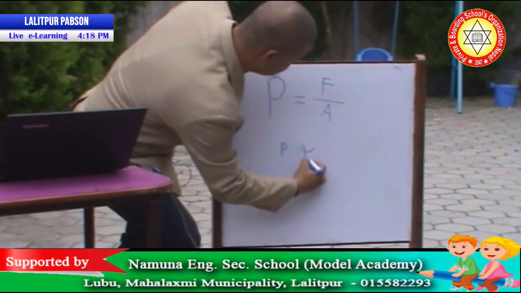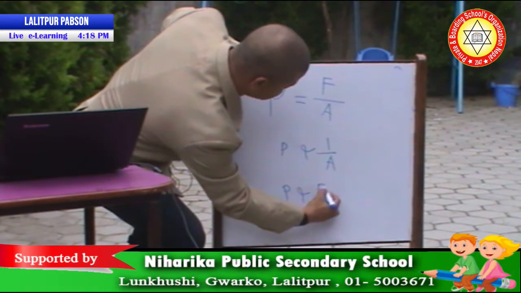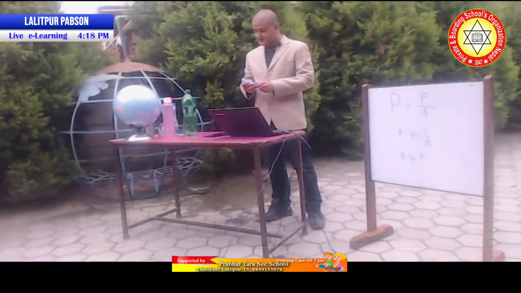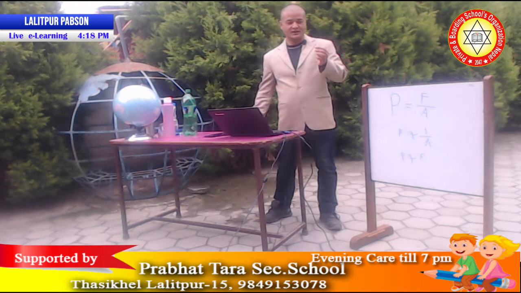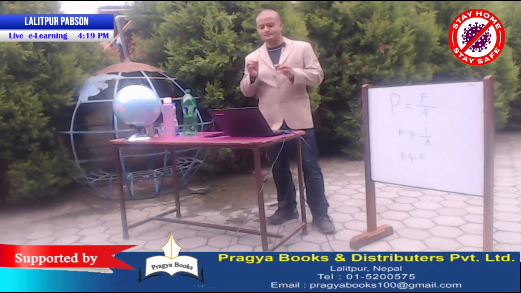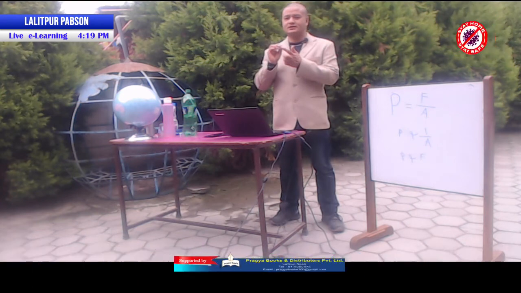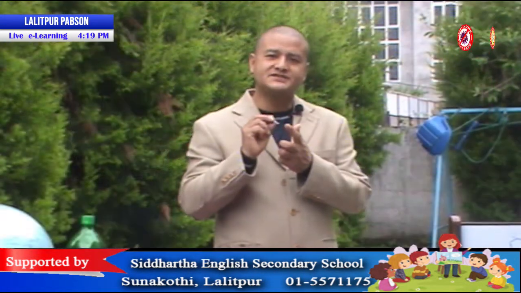Pressure is inversely proportional to the area, and also pressure is directly proportional to the force. Okay, I've written that one here. So based on that formula, we could talk about lots of things. Let's go with the nail now. This pointed edge has very little area. The area of this one is very less.